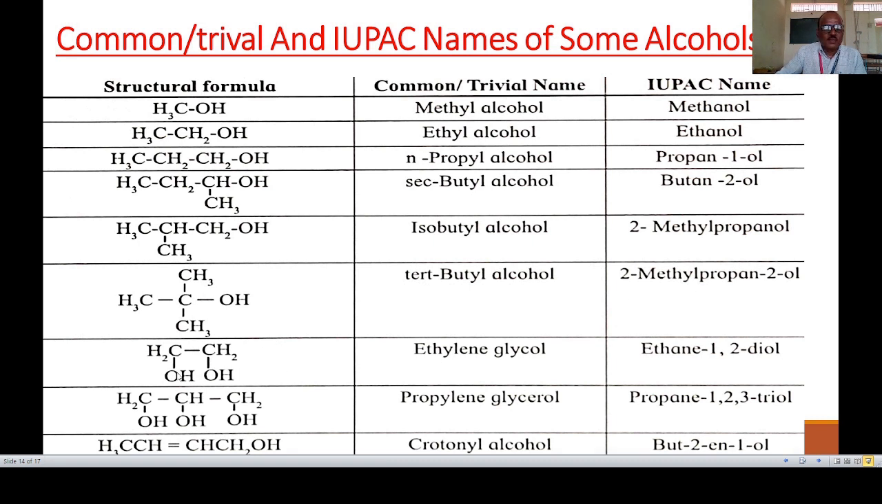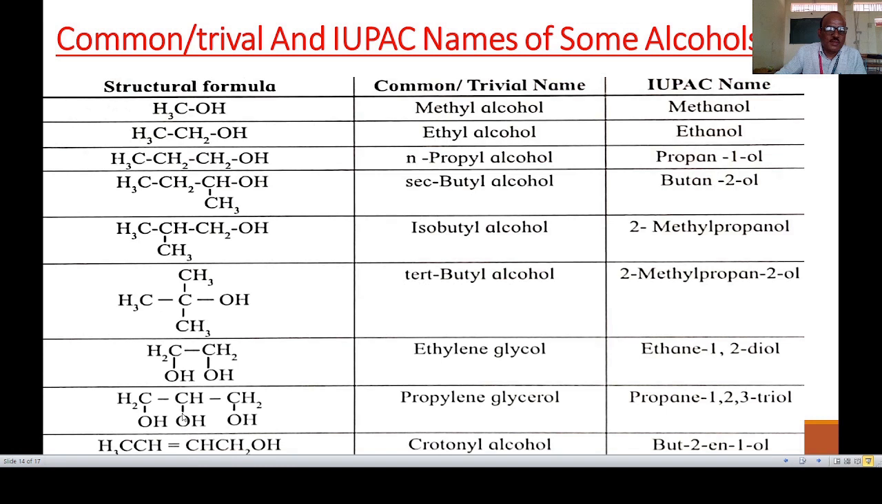Then next example, CH2OH, CH2OH. There are 2 hydroxyl groups. We know its common name is ethylene glycol. And the IUPAC name: 2 carbons, parent alkane is ethane, and 2 OH at carbon number 1 and 2. So here 1, 2. For 2 OH groups use di, then ol. So here the e cannot be replaced. In case of polyhydric alcohols, the e is retained. Therefore the name is ethane-1,2-diol.